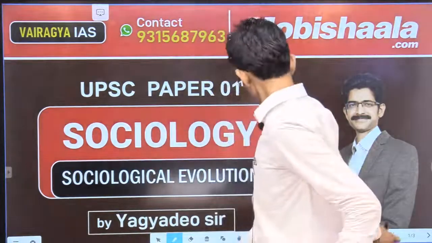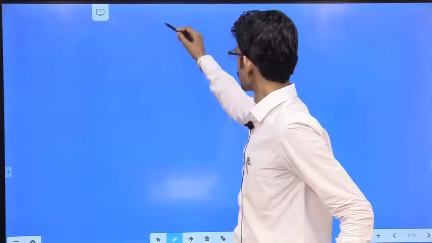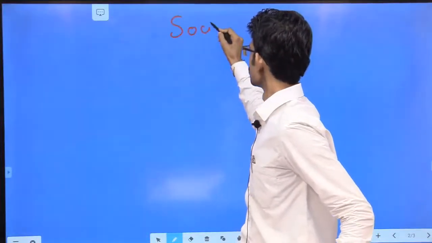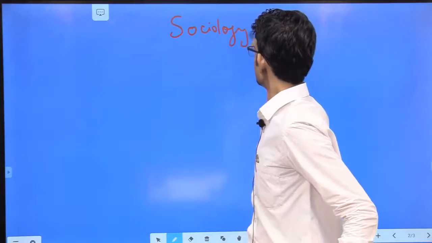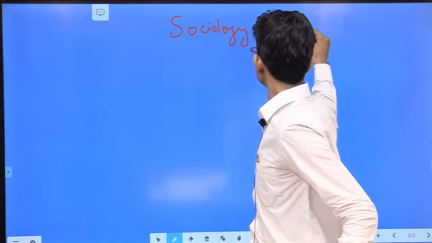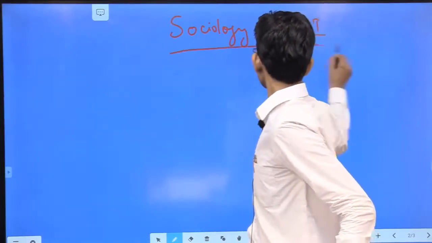So let us look into the syllabus first, what is sociology in paper 1 for UPSC.